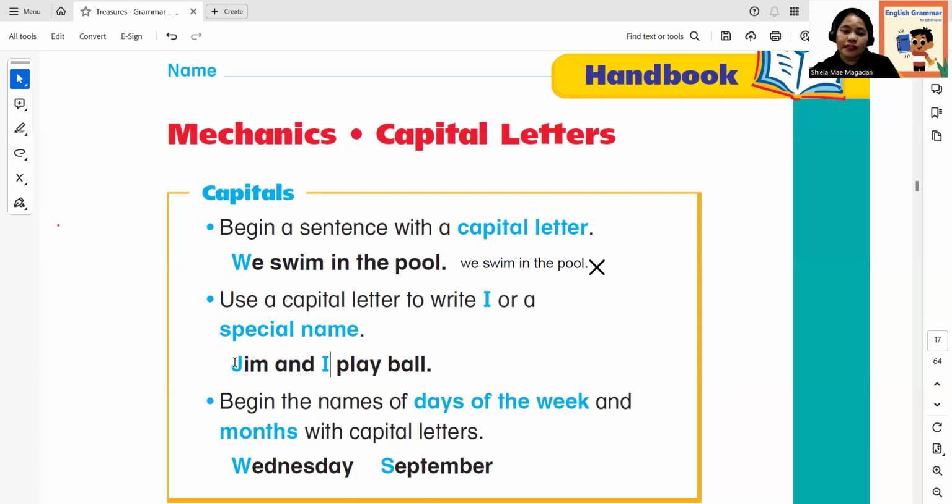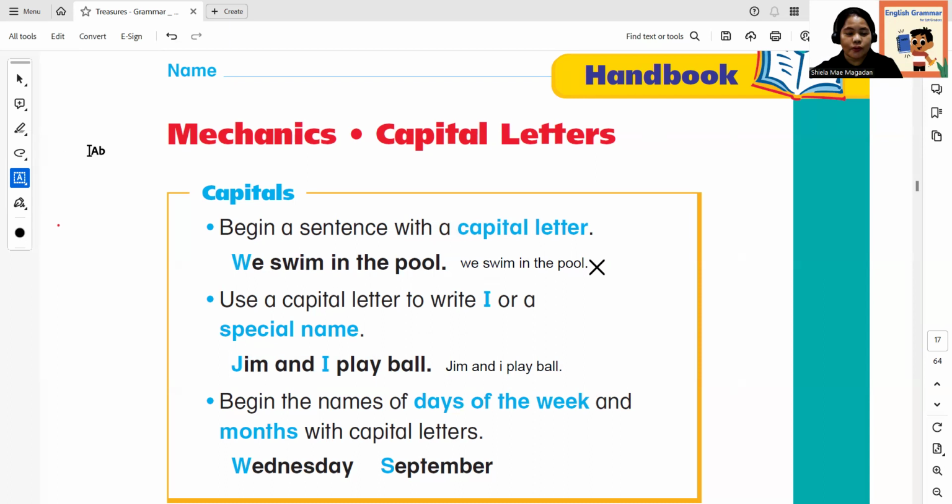Usually, when I observe some mistakes, they are putting I in a small letter. Like this. What do you think, is it correct? Jim and I play ball.